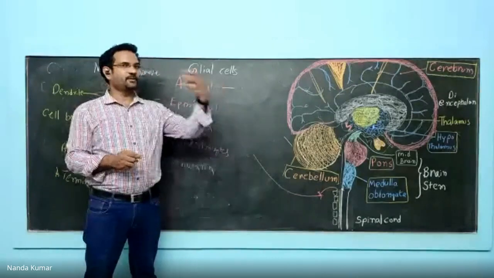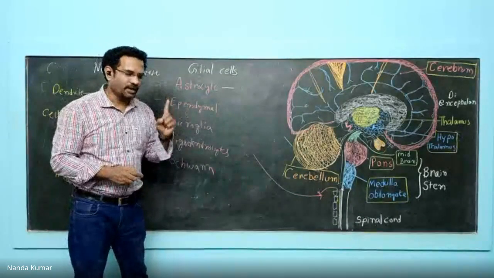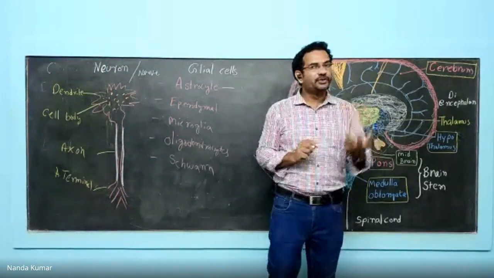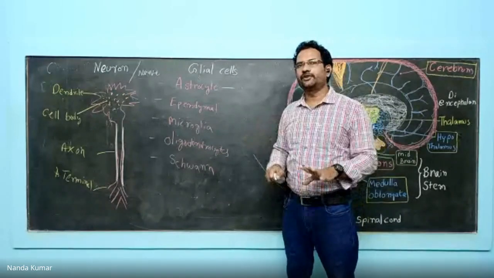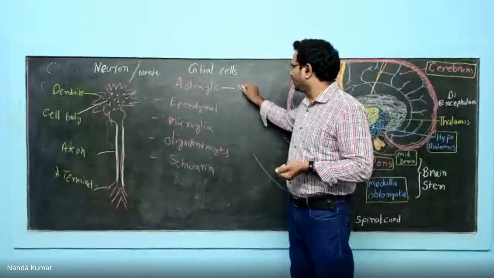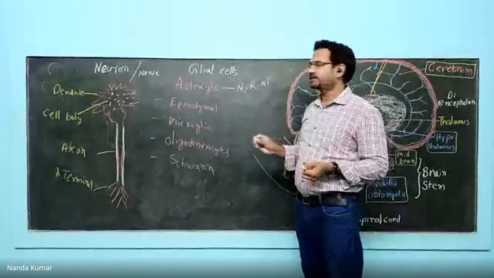Some of the neurotransmitters are reuptaken by these astrocytes. So it has three major functions. One, they keep the neuron in place. Second, they provide oxygen and nutrition to these neurons. Third, reuptake of neurotransmitters is carried out by astrocytes. So: nourishment, reuptake of neurotransmitters, and keeping the neurons in place.